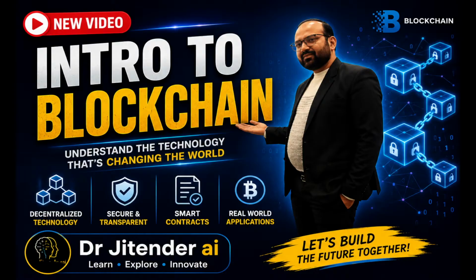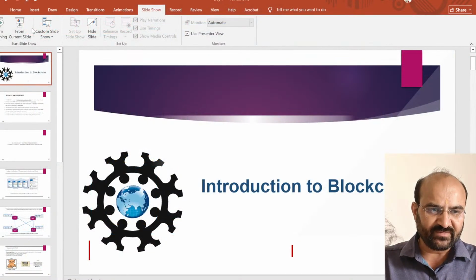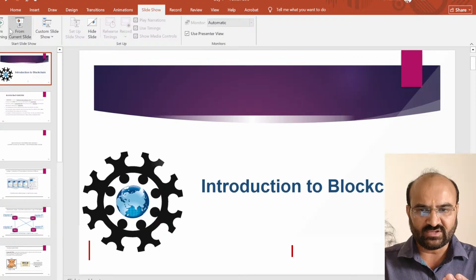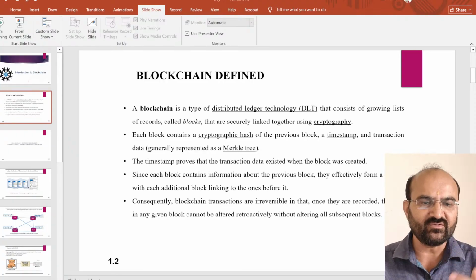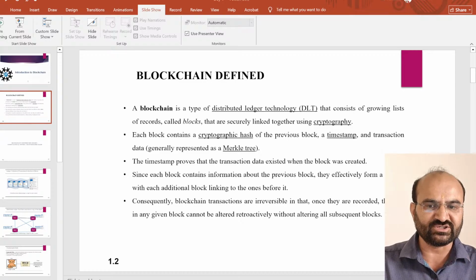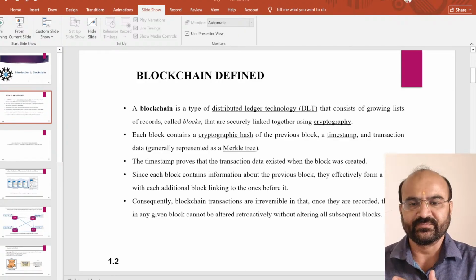Second, each block contains a cryptographic hash of the previous block, a timestamp, and transaction data, generally represented as a Merkle tree. The timestamp proves that the transaction existed when the process is going continuously step by step. So that's why, since each block contains the information about the previous block, they effectively form a chain, with each additional block linking to the ones before it.